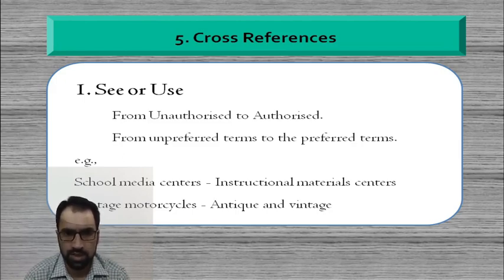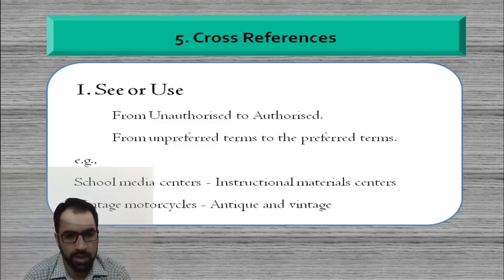In case of the See references, this kind of reference shows the unauthorized, non-preferred terms to the preferred terms. For example, school media centers is a heading, but it is not so much preferred as compared to instructional materials centers.